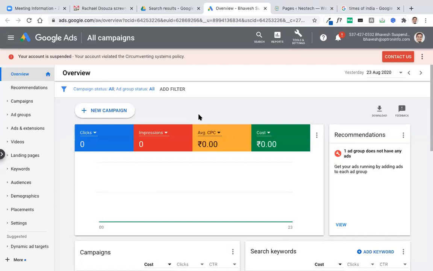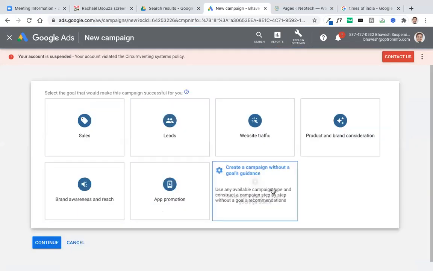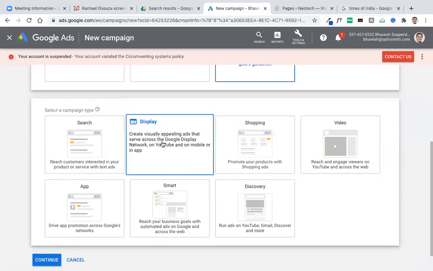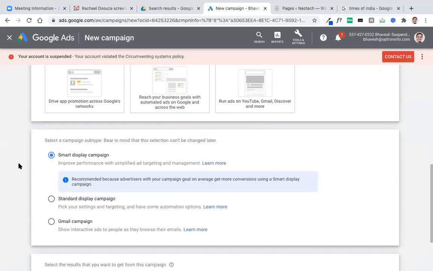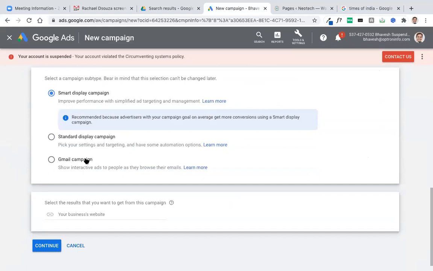If I want to create display ads, I will go to new campaign, create ad and select display. There are three options provided. One is a smart display campaign, standard display campaign, and Gmail campaign. Gmail campaign is not available basically to new accounts. You need to have specific permissions for that. But standard display campaign and smart display campaign are the two options available.